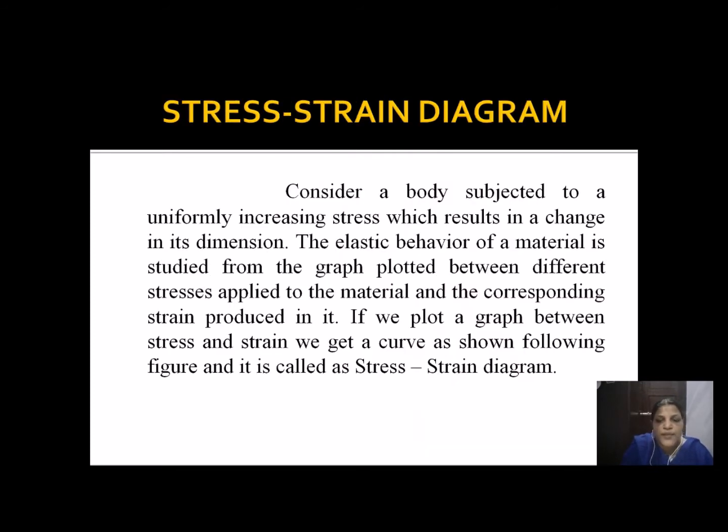Then we can relate this stress and strain, and we can draw graphs. For every material we can analyze its elastic behavior by plotting a graph between different stresses applied to the material and the corresponding strain produced in it. If we plot a graph between stress and strain, the diagram is called a stress strain diagram. Now a simple diagram we are going to study here is for the elongation of a wire.